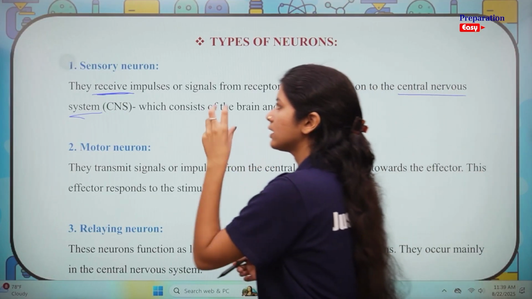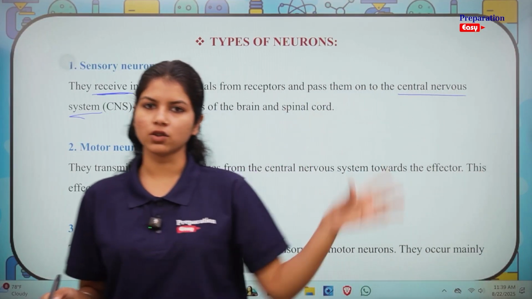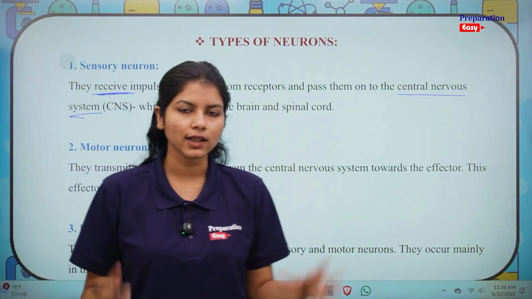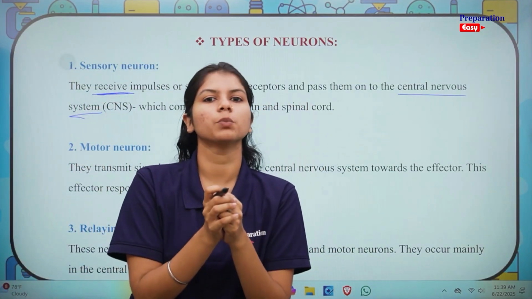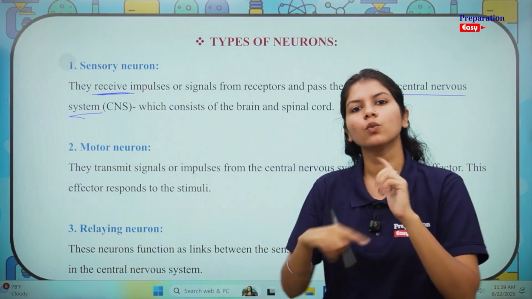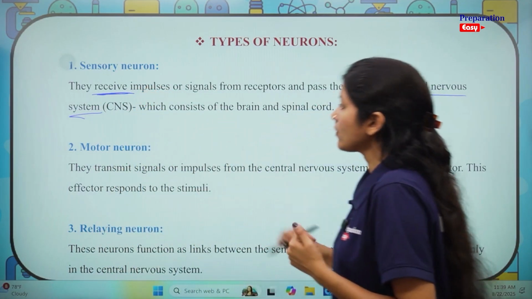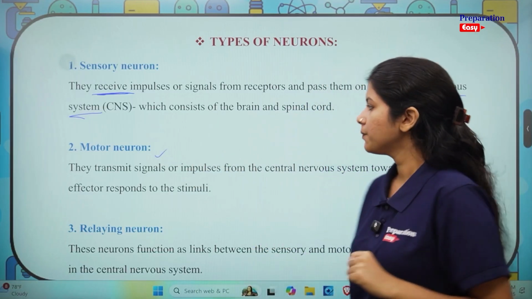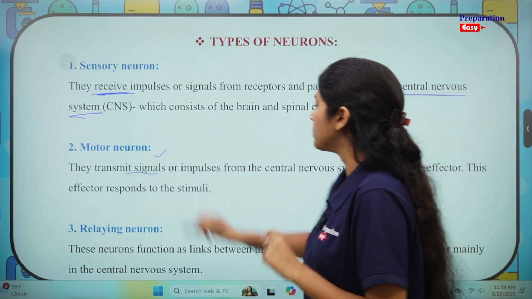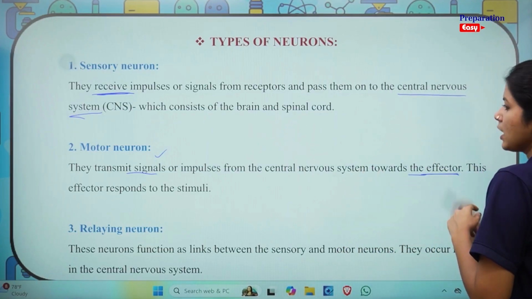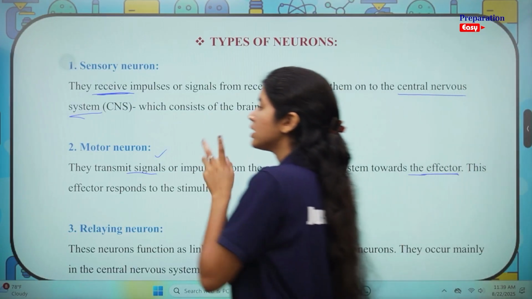You can understand that they are actually receiving impulses from the external environment. Whatever our body is sensing, they are integrating those impulses and then passing them on to the brain. So the brain is now deciding what our next step is. In the next step, there are motor neurons. What do they do? They transmit signals or impulses from the central nervous system towards the effector. This effector responds to the stimuli.